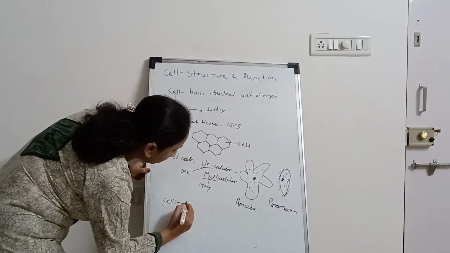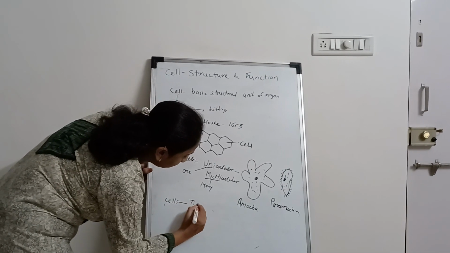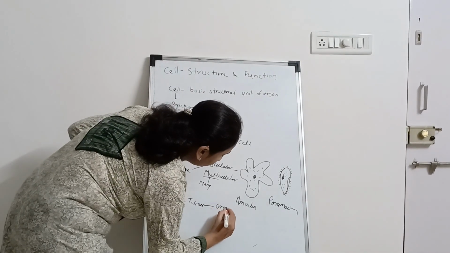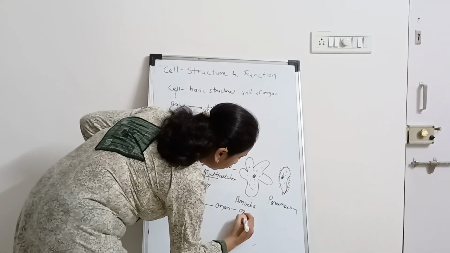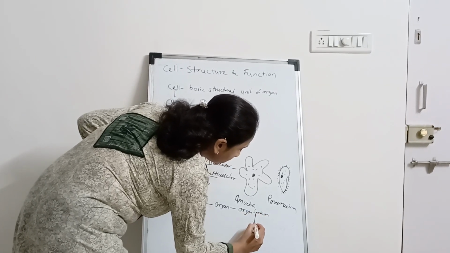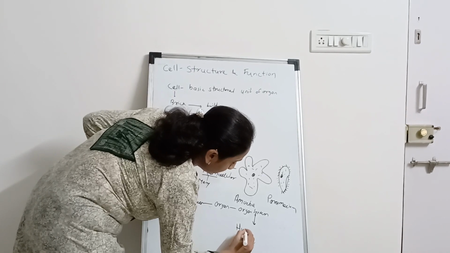Cells come together to form tissues. Tissues come together to form organs. Organs come together to form organ systems. And organ systems ultimately form the human body.